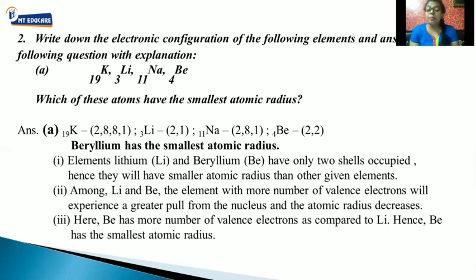Clear, everyone? Because as the number of valence electrons is more, there will be a greater pull from the nucleus. And as there is a greater pull from the nucleus, the size of the atom will shrink and become smaller and smaller. Therefore, the more valence electrons, the smaller the size. Right? This is the A part of the question. Second is the B part.